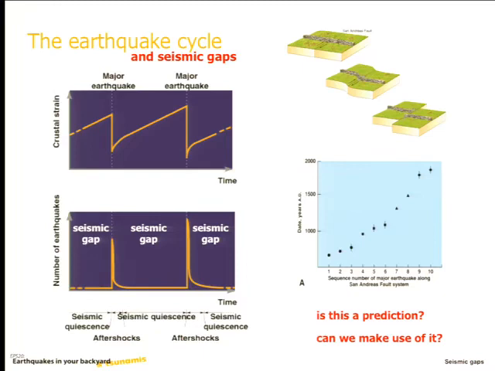Oh, I see. So the question was, this is just looking at earthquakes as a function of time. It's not talking about soils or plates or anything. Why do we call it a predictor? I mean, it's a predictor in the sense that we're not predicting what the shaking is going to be here. That's right. But that's a much more complicated problem. This is just predicting when there's going to be an earthquake on the San Andreas fault. So this is kind of boiling the problem down to the simplest possible scenario, the starting point, which is when that earthquake is going to occur on the San Andreas fault. Okay? Any other questions?